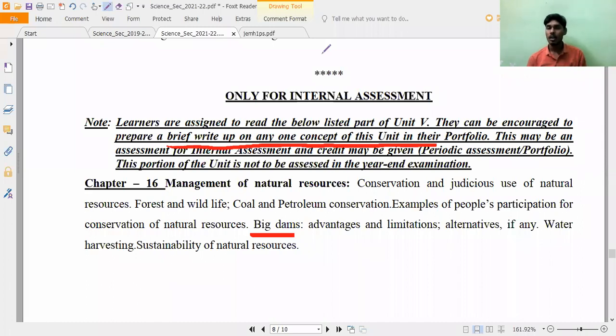So this is all about the science deleted portion and existed portion for 2021 and 2022. If anybody is having doubt, you can ask me. If not, that's all regarding the science. Any doubt?